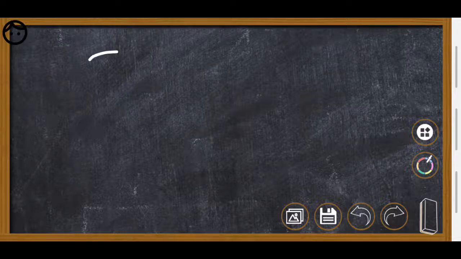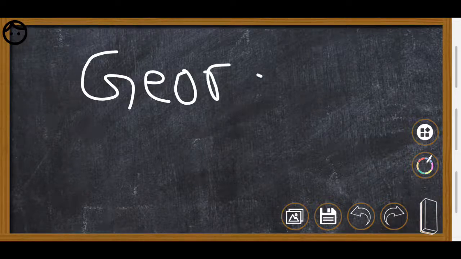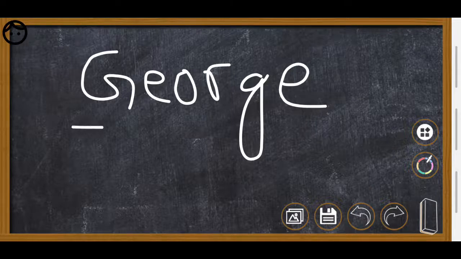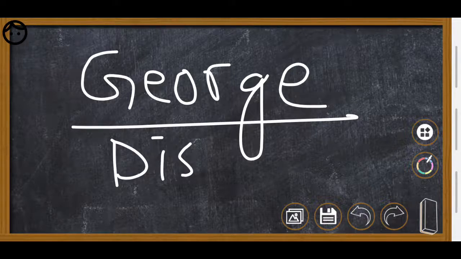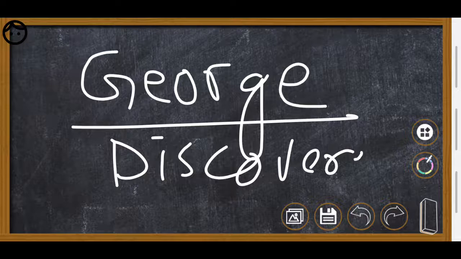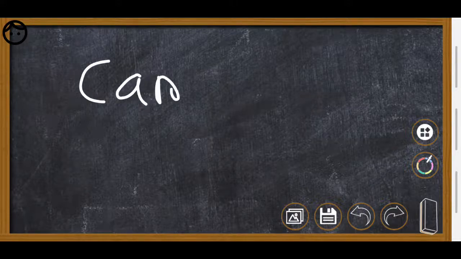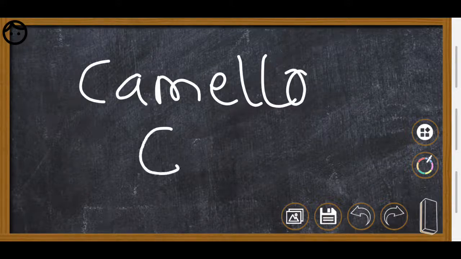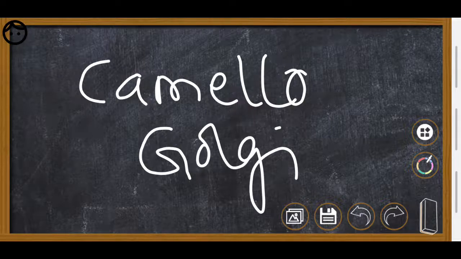First of all, this organelle, the Golgi complex, was discovered by a scientist named George. Next, another scientist, Camillo Golgi, gave the morphological structure of the Golgi complex.